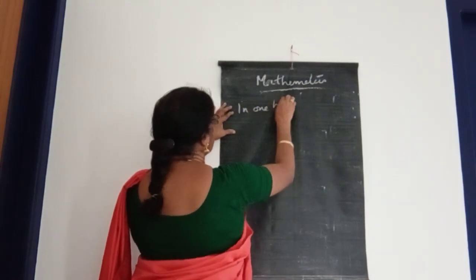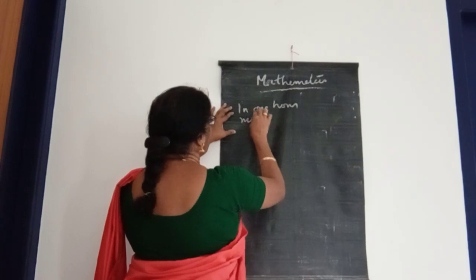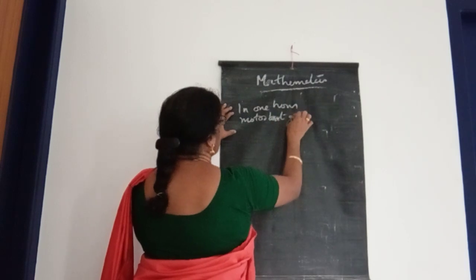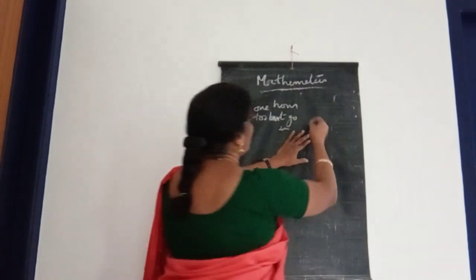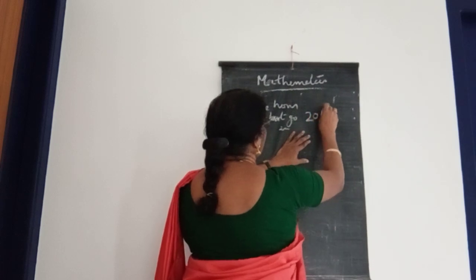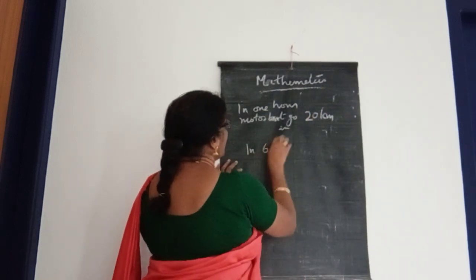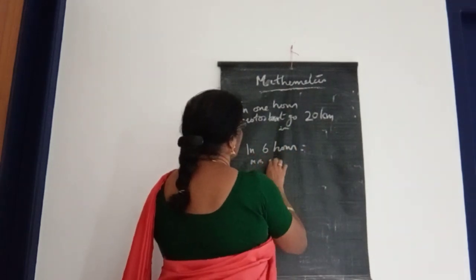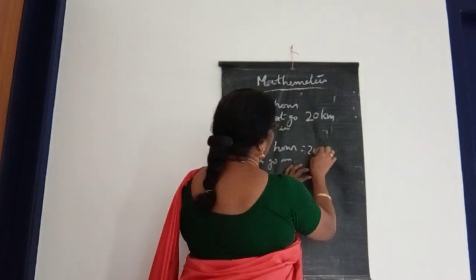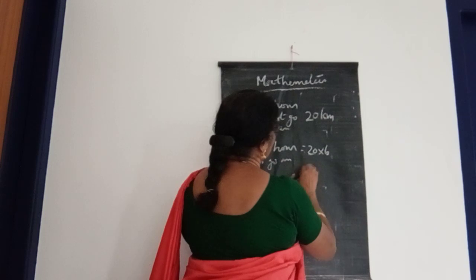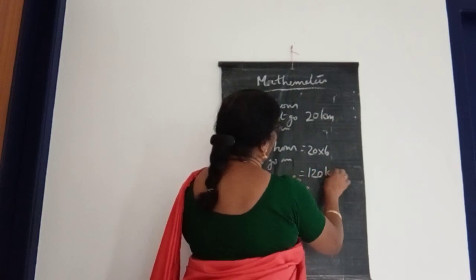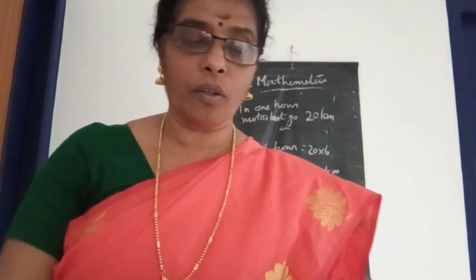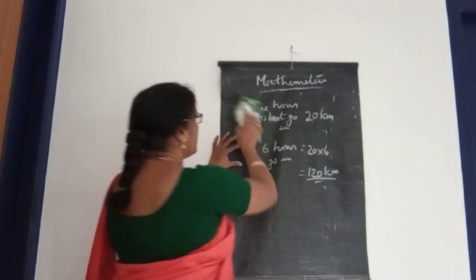In 1 hour, the motor boat goes 20 kilometer. So in 6 hours, the motor boat goes 20 into 6 hours, that is 120 kilometer. 6 into 2, 12, 120 kilometer. Okay. Then the third question, one more question in that.